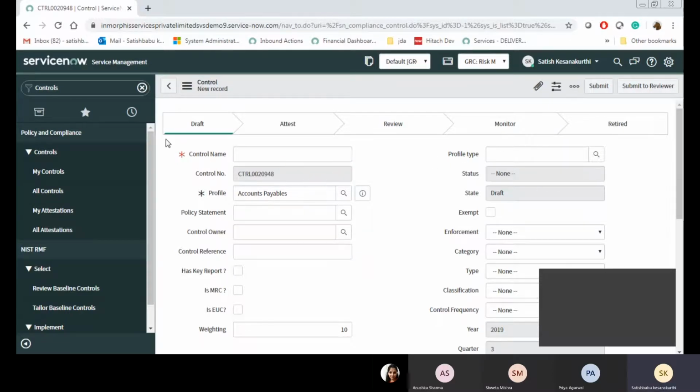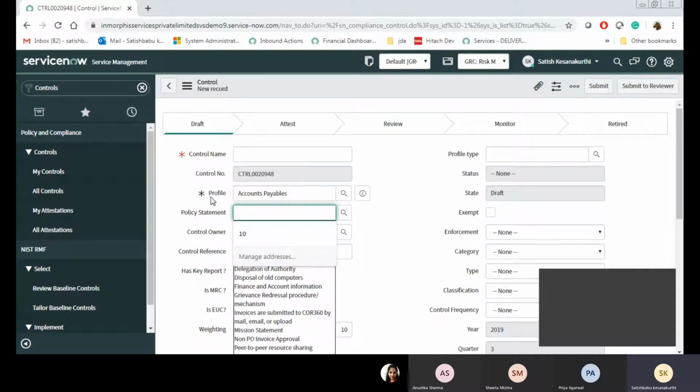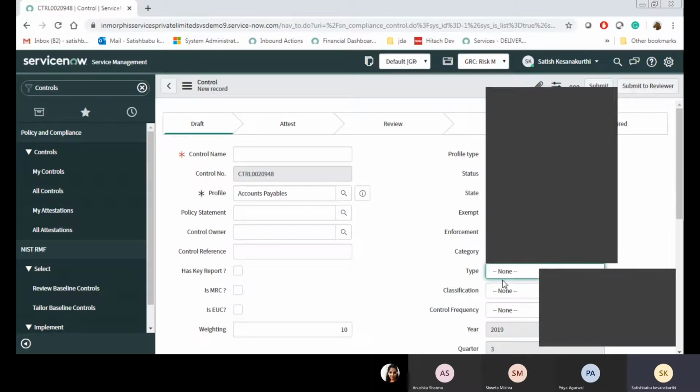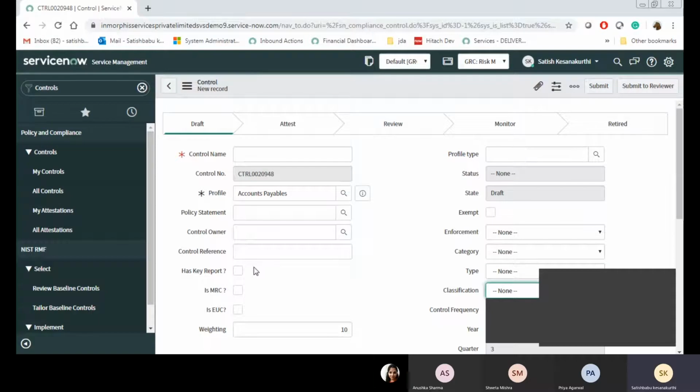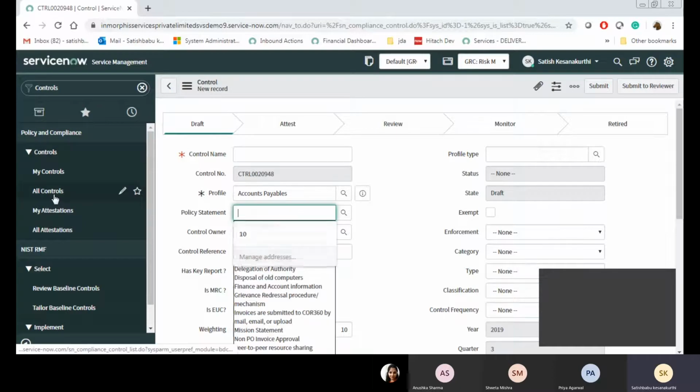In draft, the compliance user or compliance manager fills in all the details about the control, control name, and policy statement, in the sense of control objective. When you create controls, the policy statement, category, type and classification all automatically populate with the policy statement field value. I will show you that also.